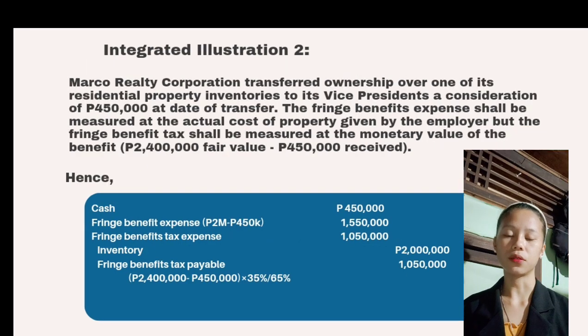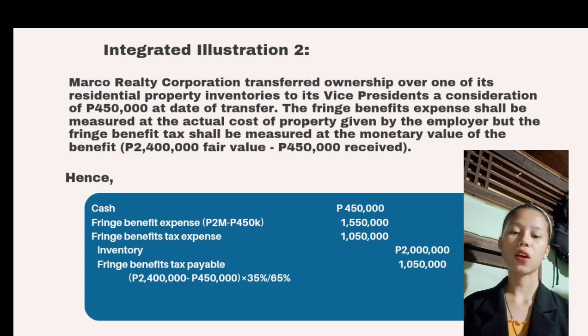Integrated Illustration 2. Marco Realty Corporation transferred ownership over one of its residential property inventories to its vice president at a consideration of 450,000 pesos. The property was acquired for 2 million but has a fair value of 2,400,000 at date of transfer.